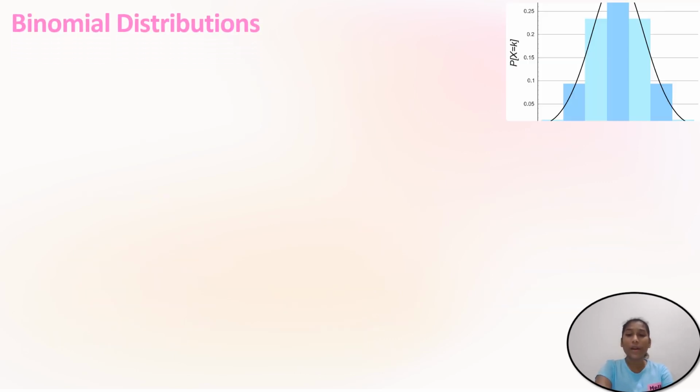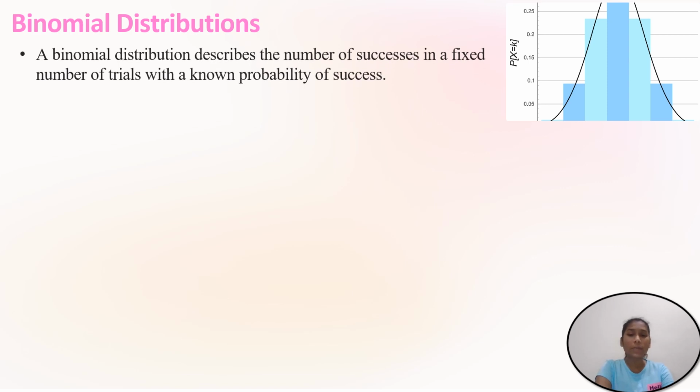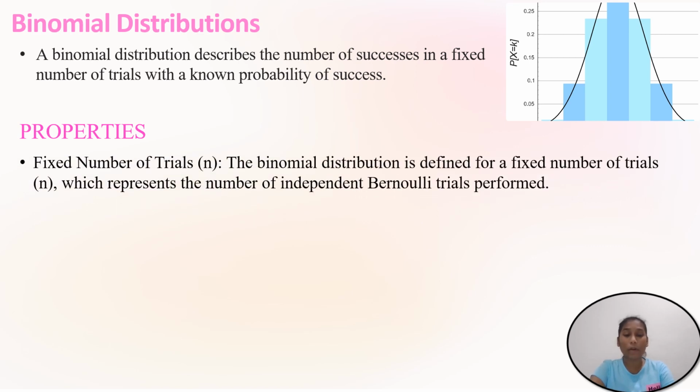Next, let us go with binomial distributions. What is binomial distribution? A binomial distribution describes the number of successes in a fixed number of trials with a known probability of success. Next, let us go with some of the properties of binomial distribution. Fixed number of trials: the binomial distribution is defined for a fixed number of trials n, which represents the number of independent Bernoulli trials performed.